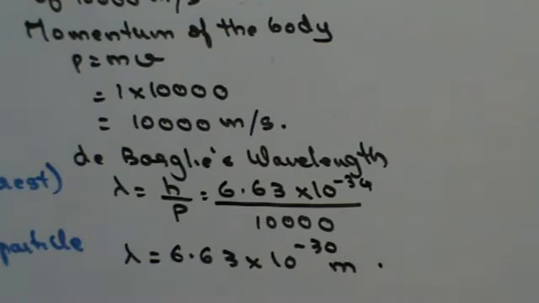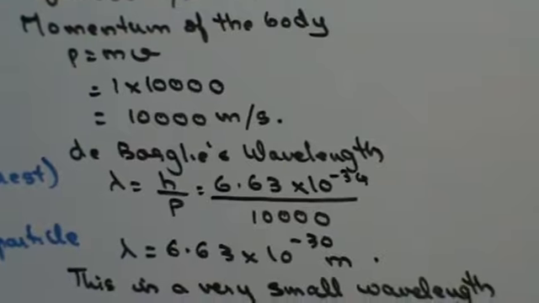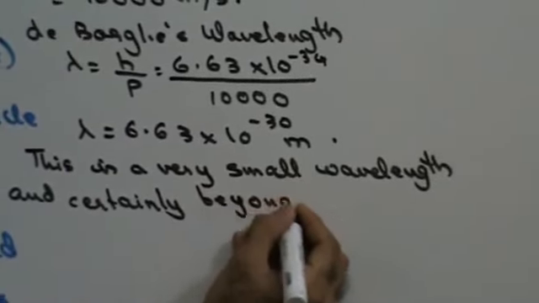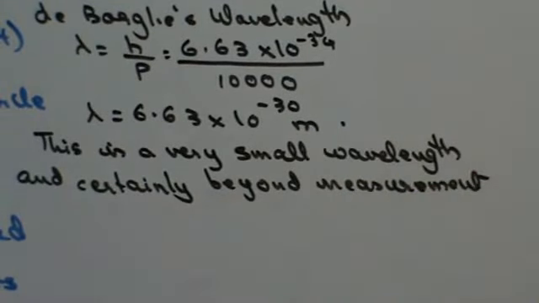Now, this definitely is too small a wavelength and certainly beyond measurement, and that is the reason why macroscopic bodies do not exhibit dual nature, right? This is a very small wavelength and certainly beyond measurement, right?